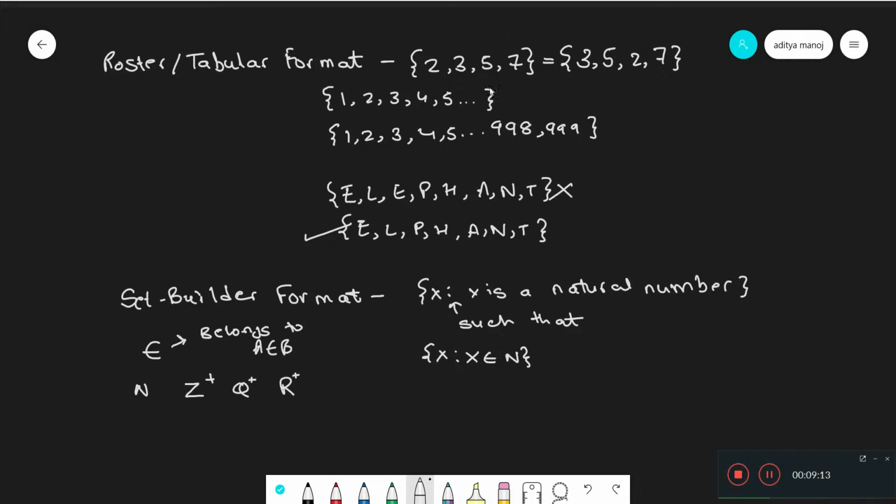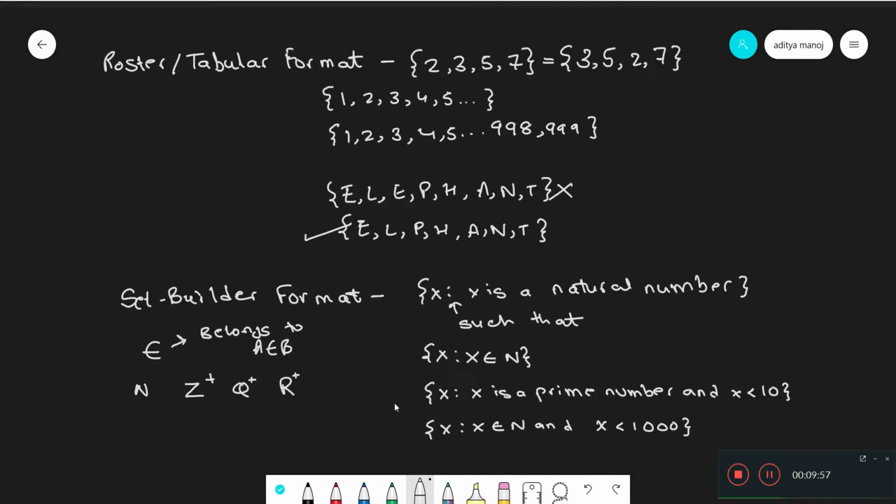What about this top set, the prime numbers less than 10? Again, you just write x such that x is a prime number and x is less than 10. And even this one, this set of all natural numbers less than 1,000, you can just write the set of all x such that x belongs to N, since it belongs to natural numbers, and x is less than 1,000. It's as simple as that.